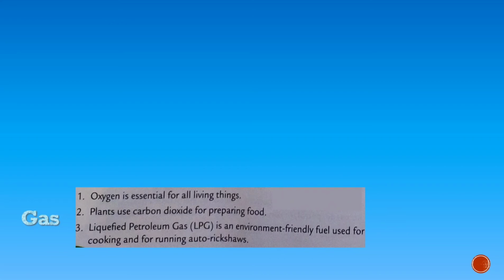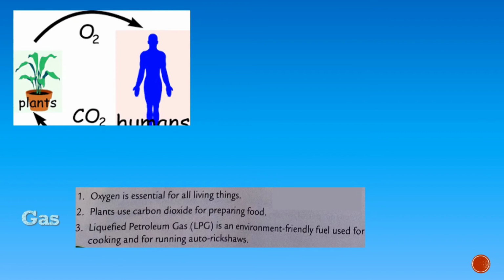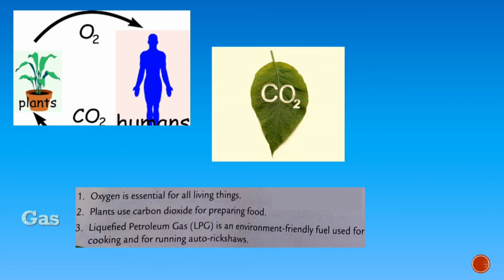Gas. We know that gas is everywhere around us. Let us see some uses of gas. Oxygen. Yes, it is very essential for all living things. Like you can see, we can take oxygen from the plants. Next is carbon dioxide, which we can give to the plants. It is essential for the preparation of food for the plants.